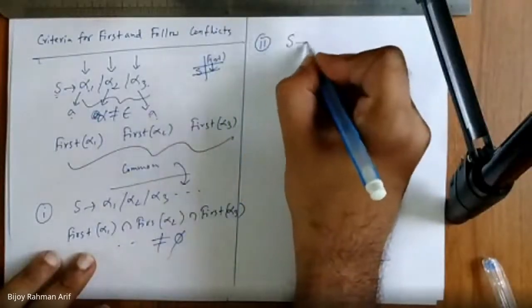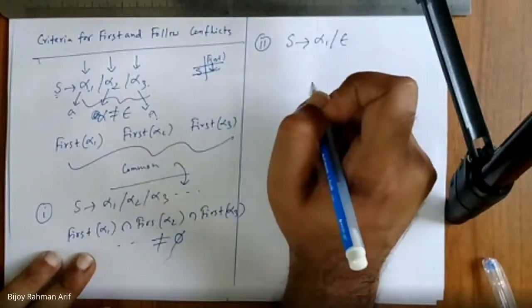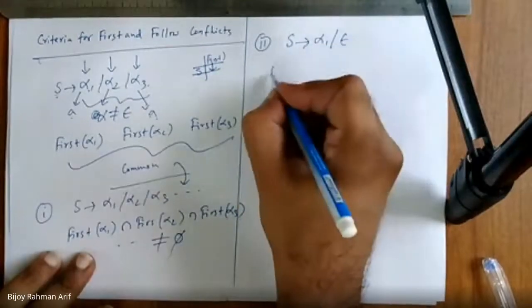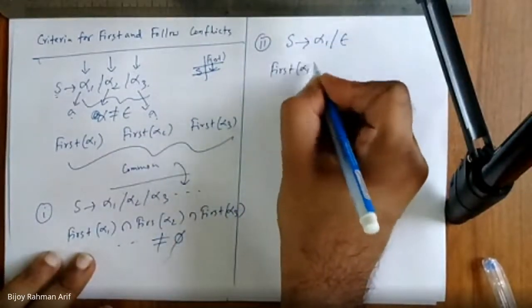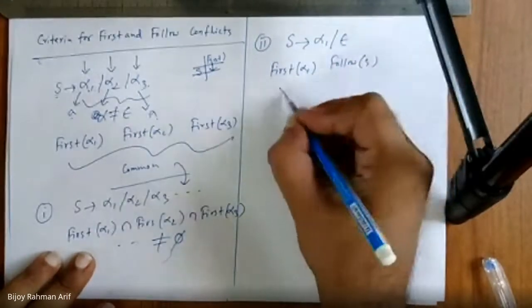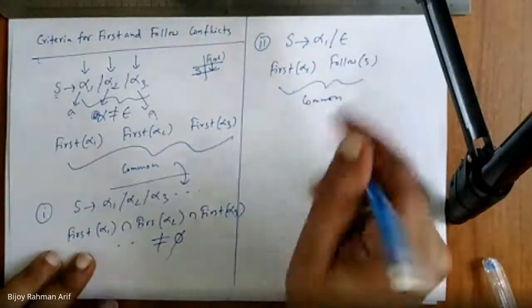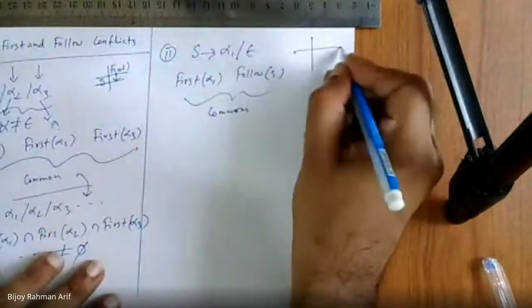Let's assume S derives alpha 1 and epsilon. Then how can we have a conflict? If first of alpha 1 and follow of S have a common element, then what happens? I have to put in S row.